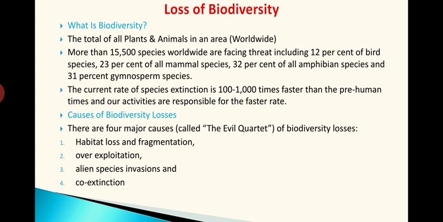The current rate of species extinction is 100 to 1000 times faster than pre-human times, and our activities are responsible for the faster rate. When compared with the rate before humans came to the earth, it is 100 to 1000 times faster, that rate of loss of biodiversity, when we think about the pre-human times. Biodiversity loss used to happen in pre-human periods also, but the rate of biodiversity loss was very less.